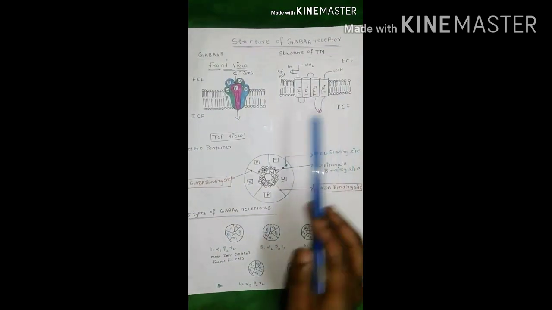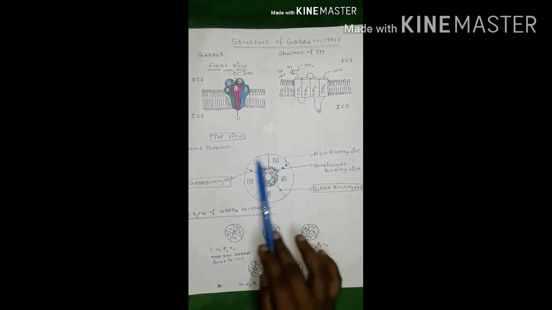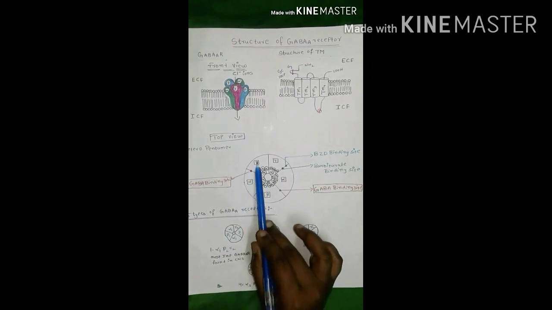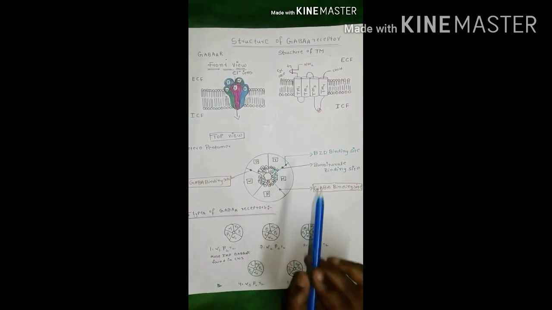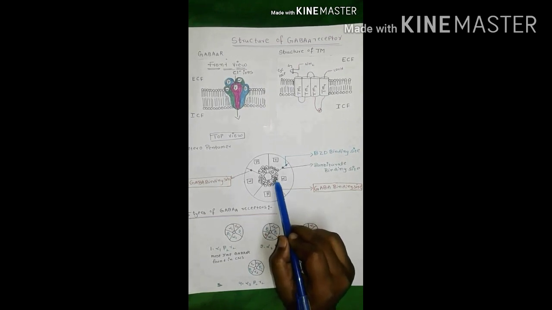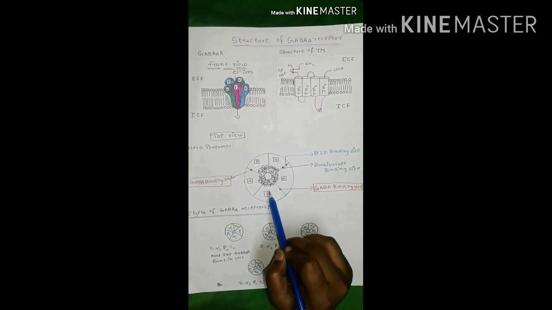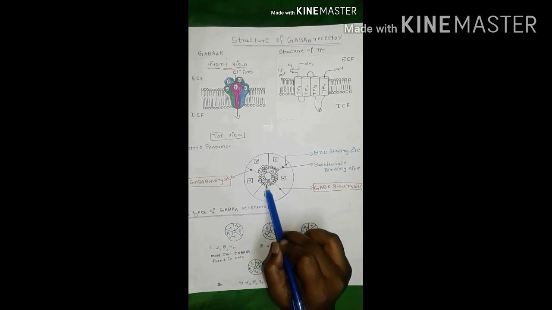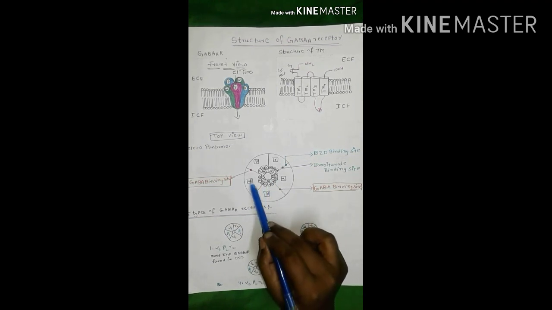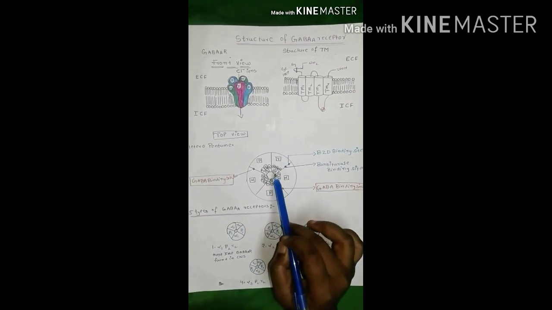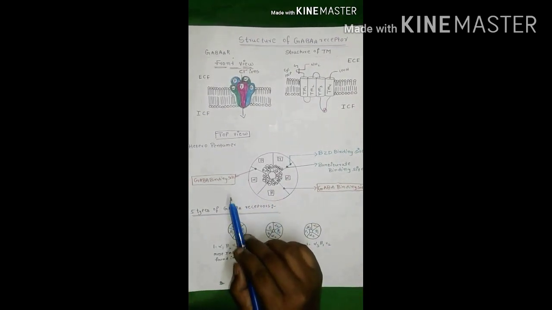Coming to the top view of GABA A receptors. They contain 5 subunits, 2 alpha, 2 beta and 1 gamma. Each subunit contains 4 transmembrane domains: M1, M2, M3 and M4. So alpha, beta and gamma subunits each contain 4 transmembrane domains.